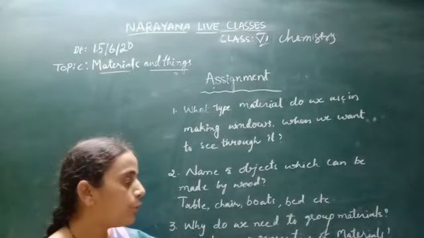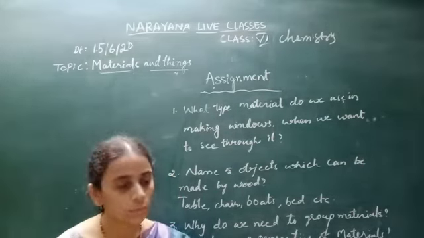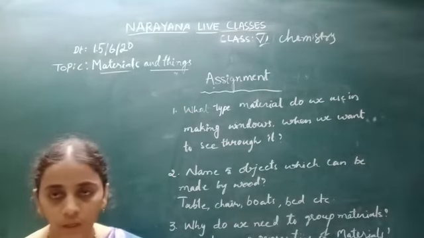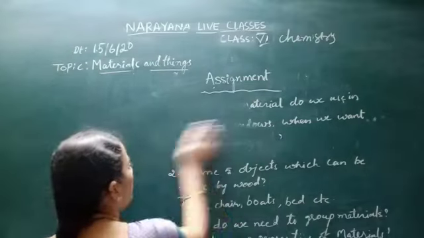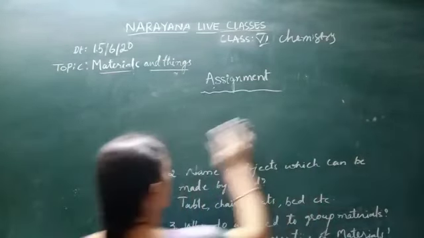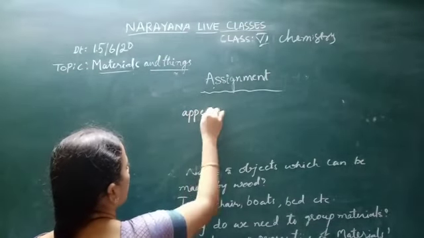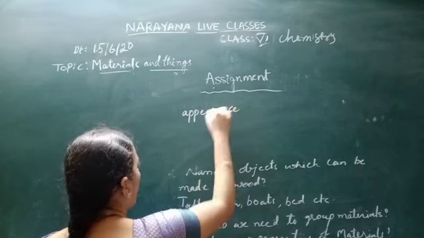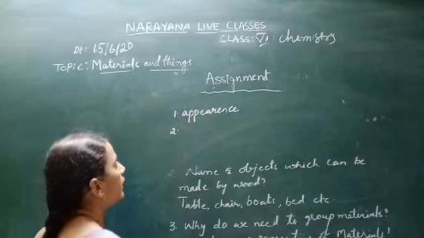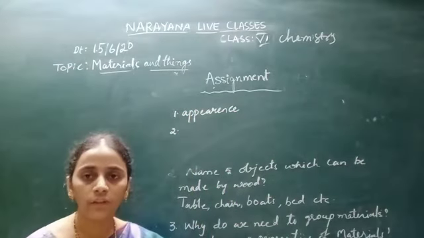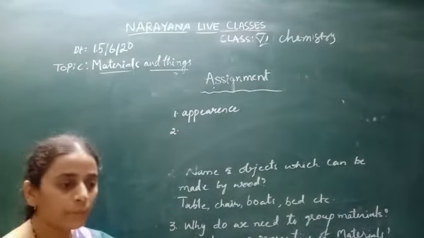So what few properties we have to discuss here. There are many properties. Few are given in the textbook. Let us see what are the properties which are given in the textbook. The first property is appearance. How the material appears. There are some materials which shine, some will appear dull. So that is one property of a material. Like metals. Metals will have a shiny character. We call it as a metallic luster.